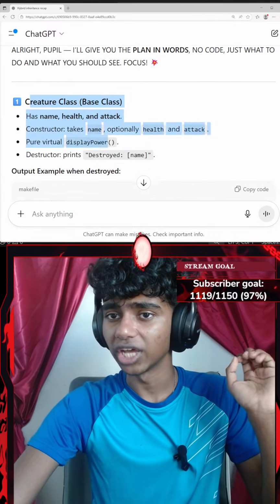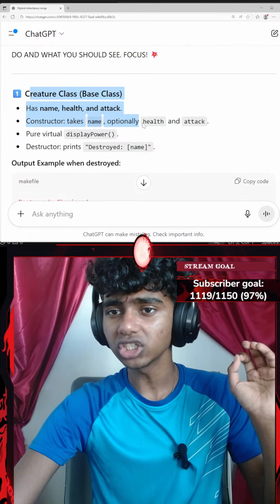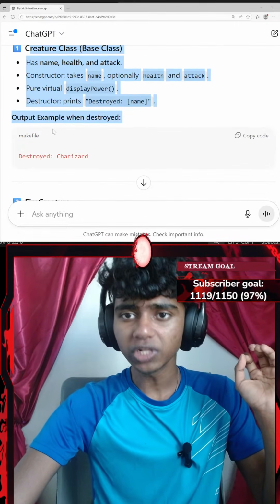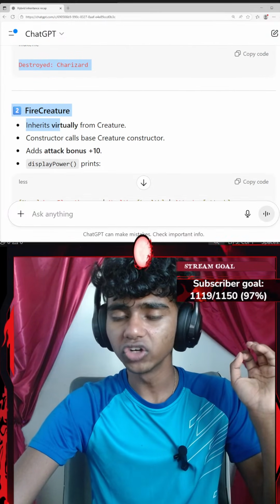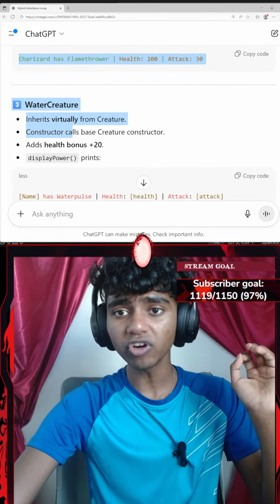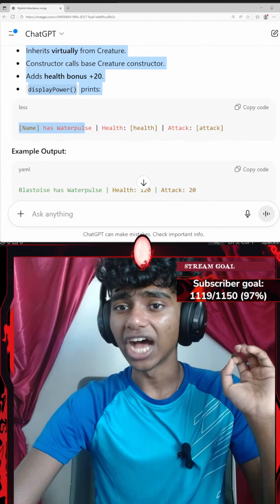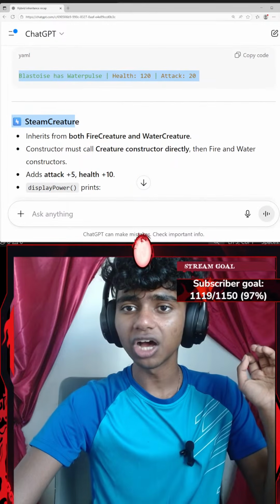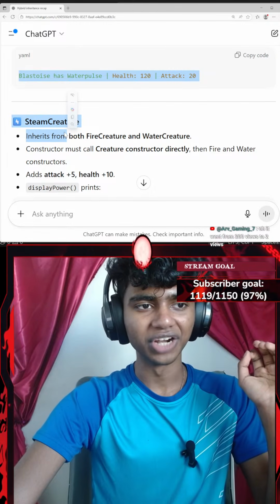Number 1, I have to create a creature base class that has name, health, and attack data members, and then a constructor that takes name as a parameter with optional health and attack, and a virtual destructor that outputs a message when destroyed. Fire creature inherits virtually from creature. Water creature inherits virtually from creature, its constructor calls the creature constructor and adds health bonus plus 20. Name has water pulse, health, attack. Then steam creature.